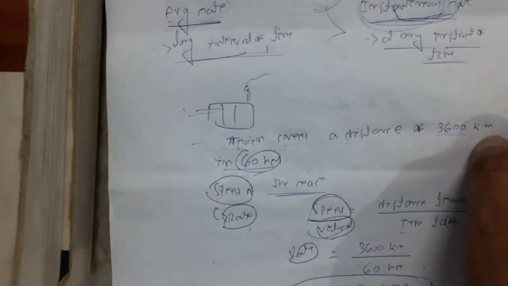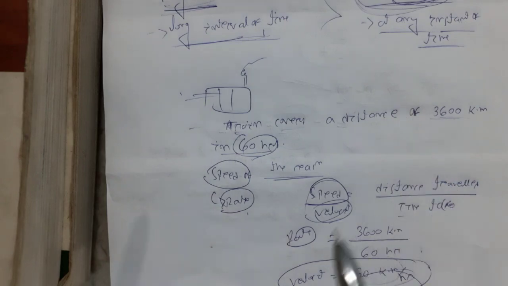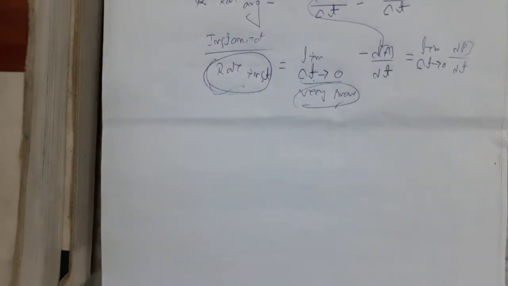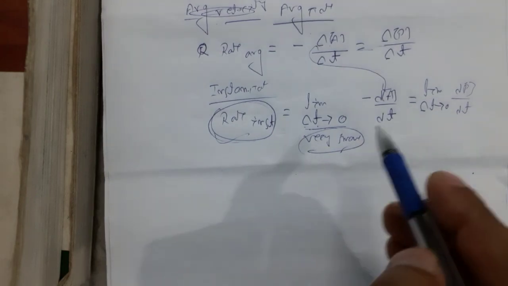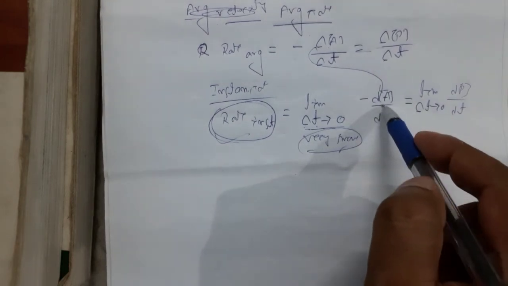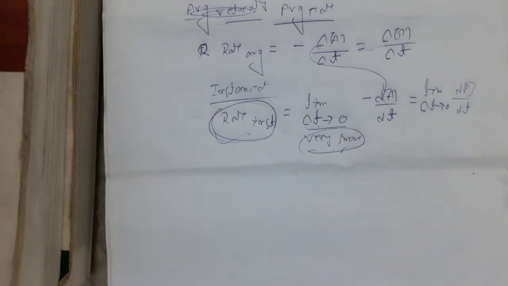Another part is rate of reaction. This rate of reaction is of two types, that is average rate and instantaneous rate. If the rate is calculated for a long interval of time, that is called average rate. If the rate is calculated for a small interval of time, that is called instantaneous rate. For a long interval of time, we have to put delta. For a small interval of time, we have to put d, differential form. For a small interval, delta tends to 0. Thank you. This is all about rate of a chemical reaction.